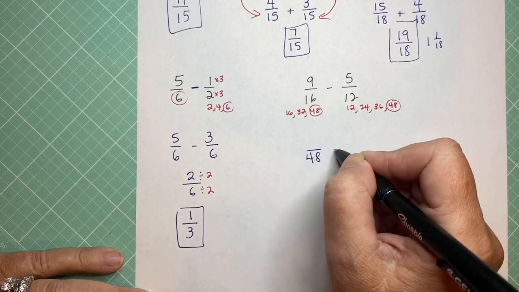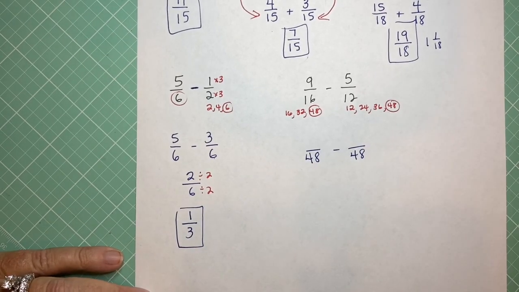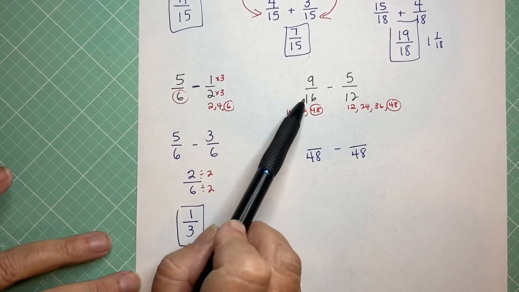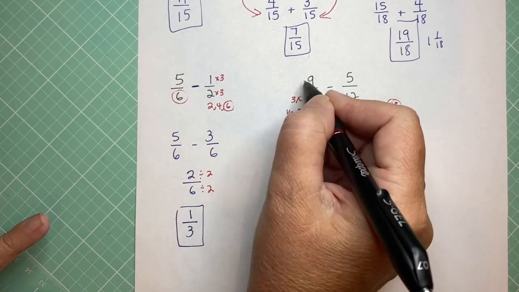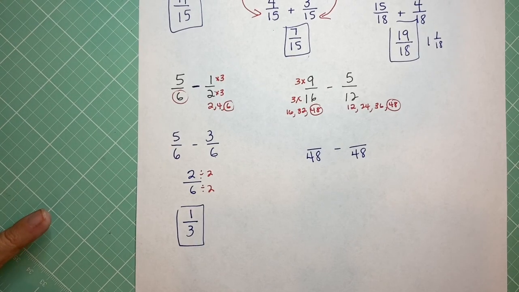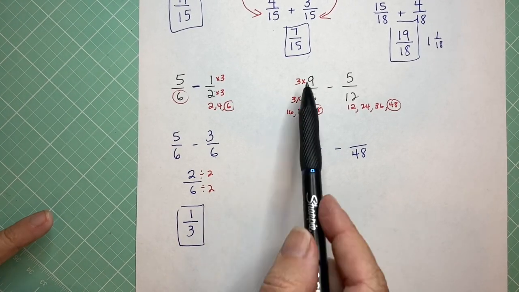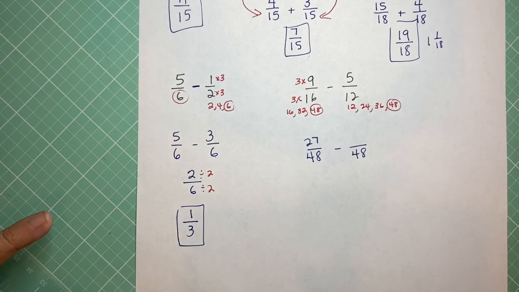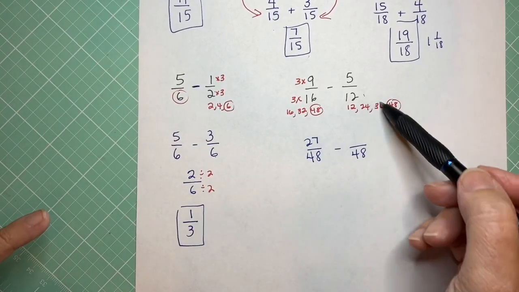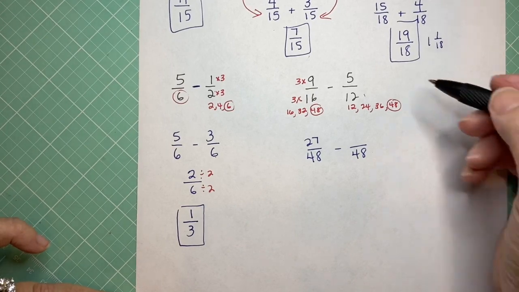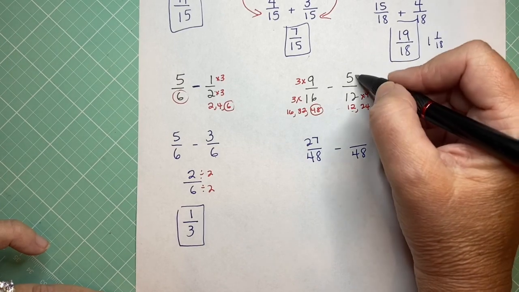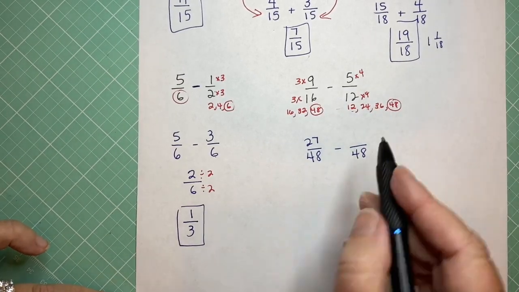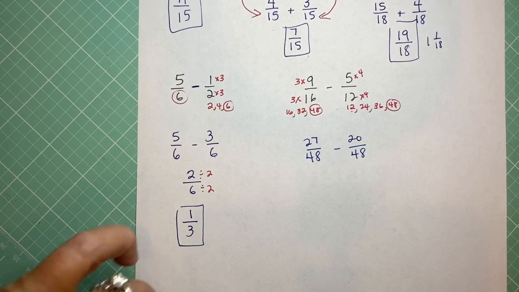So I'm going to use that as my denominator. And now I'm going to change my fractions. So again, you're comparing 16 to 48. To get from 16 to 48, you need to multiply by 3. So you have to do the same thing to the top. Since 16 times 3 is 48, I have to do 9 times 3 is 27. Then I look this way. To get from 12 to 48, I need to multiply by 4. Again, it's because it's the fourth multiple there. So I multiply the top by 4 as well, making that a 20.